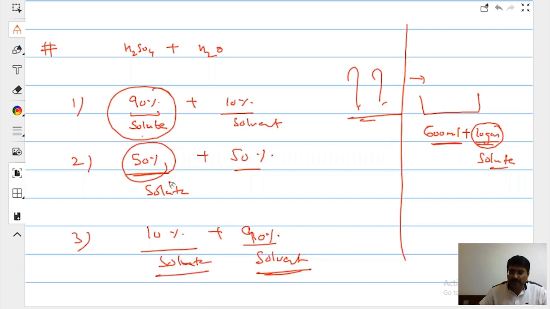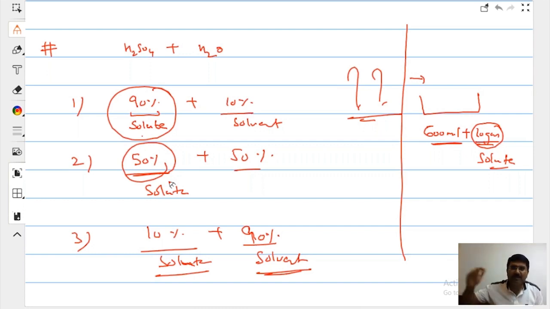So what do you learn from this? The thumb rule is you have to be smart. You need not be a dumbo. Where your interest lies, in sugar plus water, your interest is in sugar, you want to make a sugar solution. Who wants to make a water solution? Are you interested in water? So water will never be the solute.